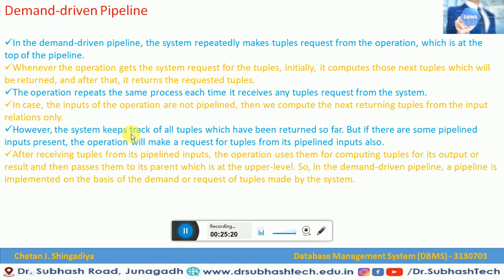However, the system keeps track of all the tuple records that have been returned so far. If there are some pipeline inputs present, the operation will make a request for a tuple from its pipeline inputs also. After receiving the tuple from its pipeline inputs, the operation uses them for computing the tuples for its output or result, then passes them to its parent at the upper level.